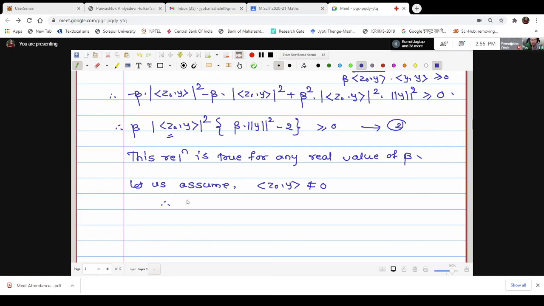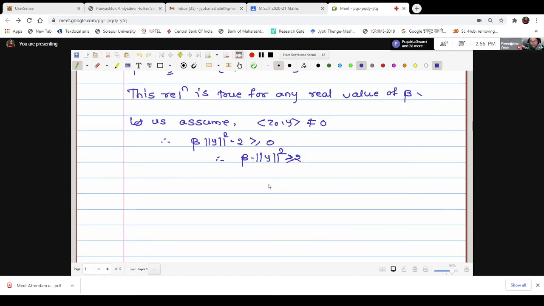Together what we will obtain? Beta norm square y minus 2 is greater or equal to 0.